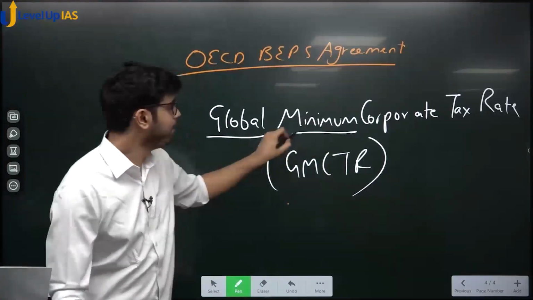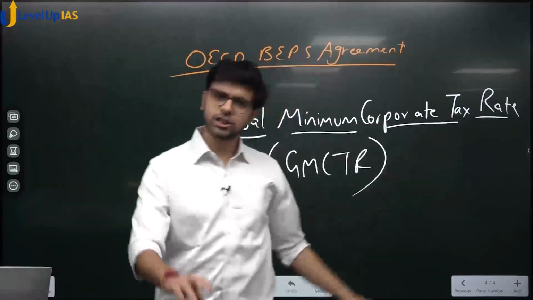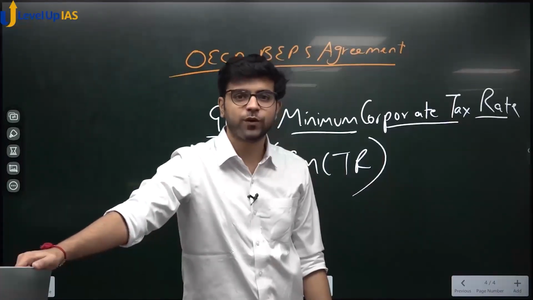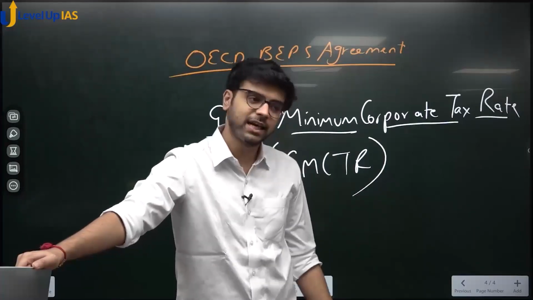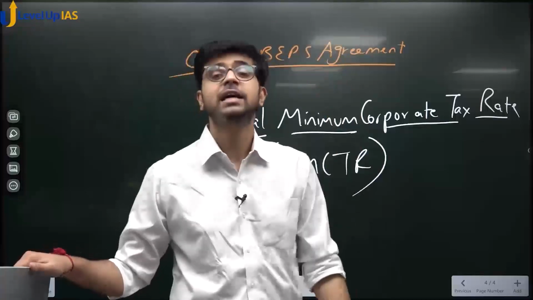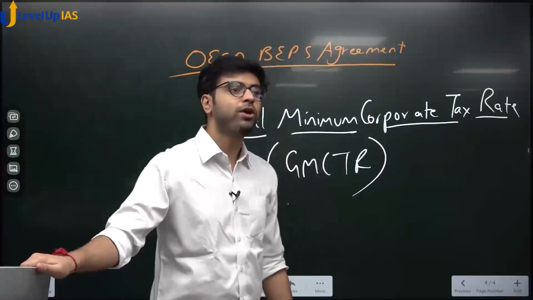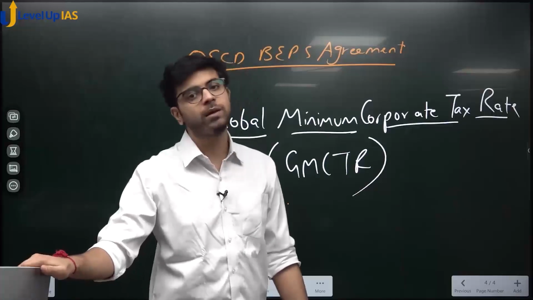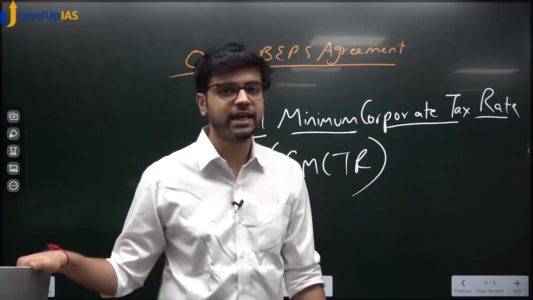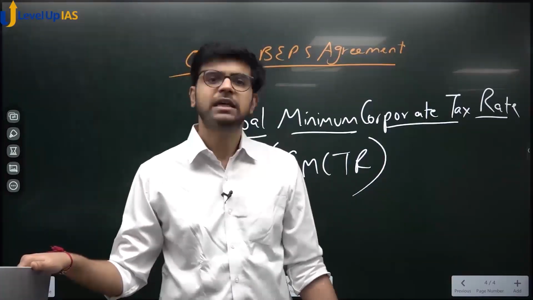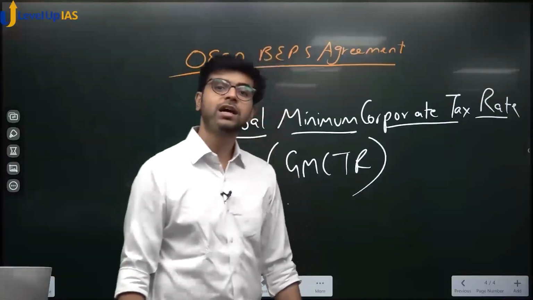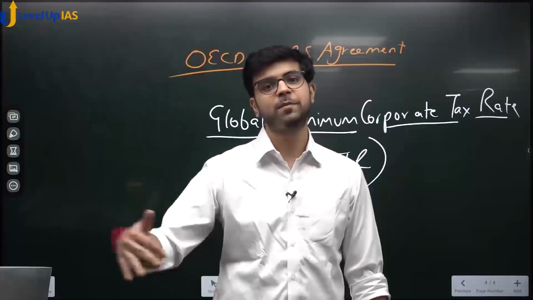Global minimum corporate tax rate. So a certain rate, a certain percentage which will be applied. So let's say tomorrow if Tata Group is paying only 1% income tax, India will say I will apply the global minimum corporate tax rate of 15%, so you have to pay 15%, irrespective. Okay? Now what will be the modalities, what will be the conditions? Obviously if Tata Motors genuinely has a lot of sales in Ireland, then of course it will be exempt from this. They will work out the technicalities, don't worry about that. But notice the principle. Every country is coming together and hammering out a global minimum corporate tax rate.